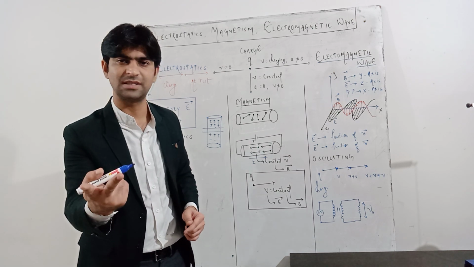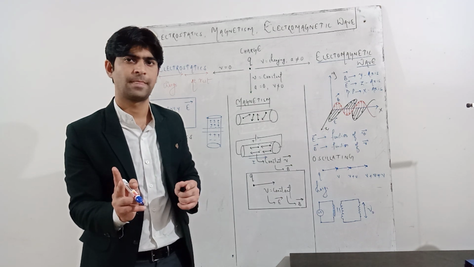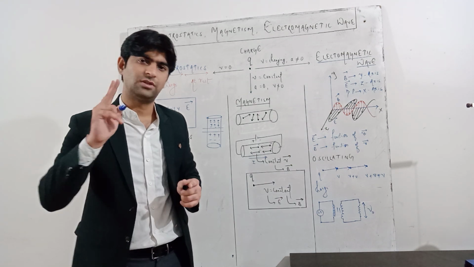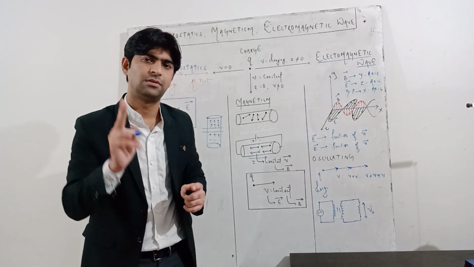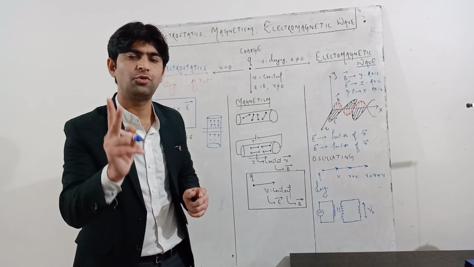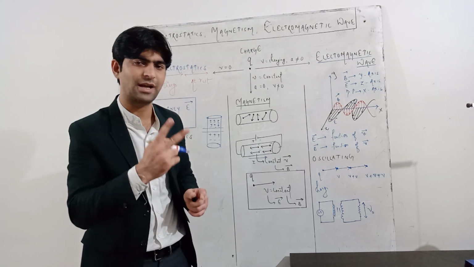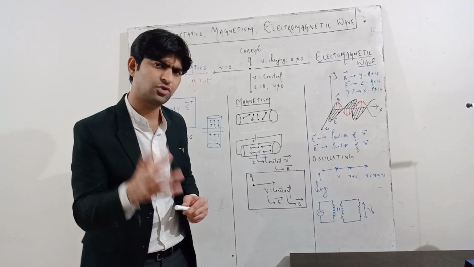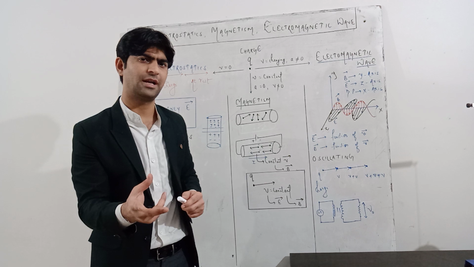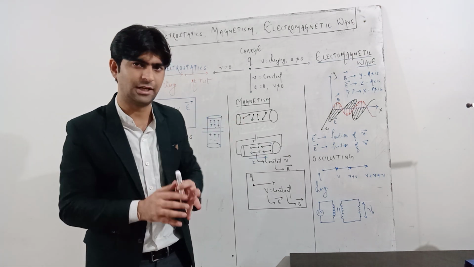Variable velocity, that means acceleration will not be zero. The charge will have some acceleration. So when the charge has some acceleration, it gets accelerated and it produces electromagnetic wave. Now what is electromagnetic wave? Electromagnetic wave or electromagnetic energy is a kind of energy or a wave which consists of both components, electrical component and magnetic component. And both the components are mutually perpendicular to each other.